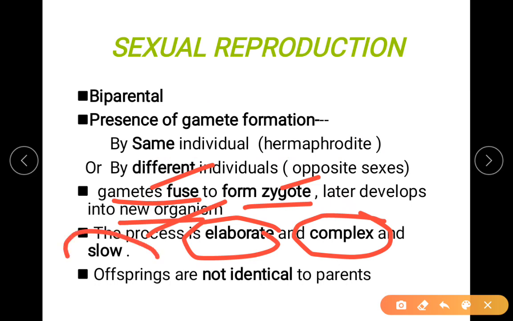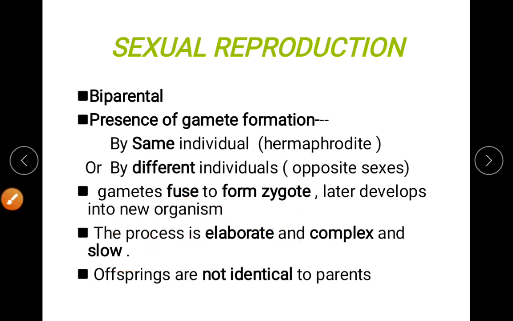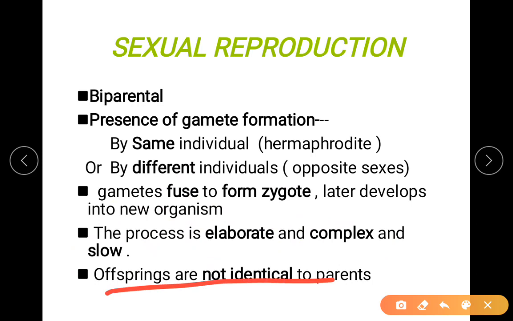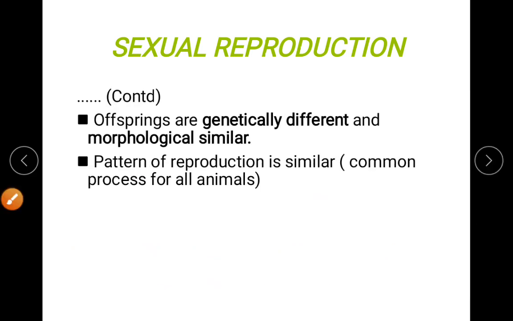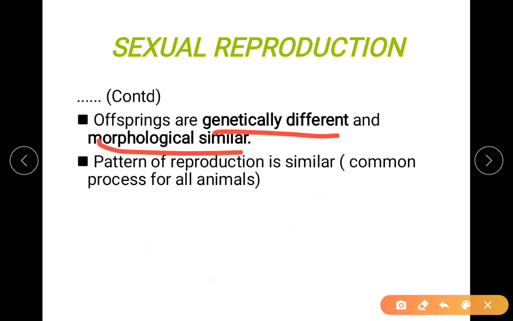And the process is also slow. It is not within one day. It's a very long duration. Only then can the new offspring be formed. The new offspring are not identical to their parents. Why are they not identical? You will find it here. They are genetically different, morphologically similar.